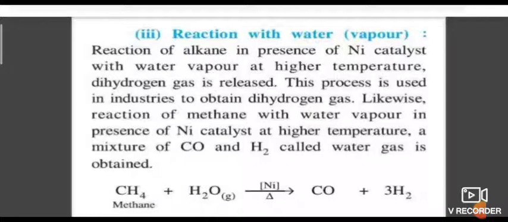Next, reaction with steam or water. Methane is treated with steam at 1273 Kelvin and in the presence of nickel as a catalyst, it gives carbon monoxide and dihydrogen gas. This reaction is used in the industrial process for the synthesis of dihydrogen. So these are the chemical properties of alkanes.